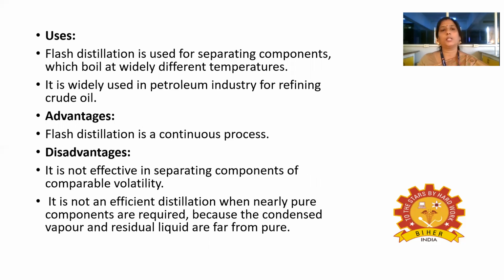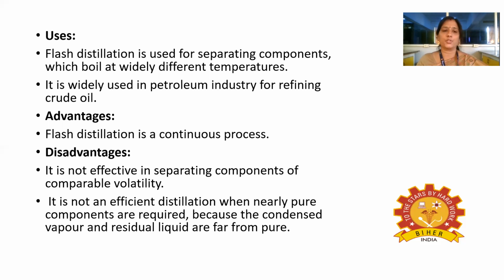So what are the uses of this flash distillation? This flash distillation is used for separating the components which boil at wildly different temperatures, and it is also used in the petroleum industry for refining crude oil. The advantage of this flash distillation is that it is a continuous process, as we discussed earlier. But in case of simple distillation, it is a batch process.